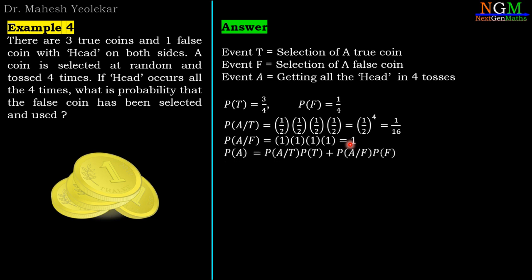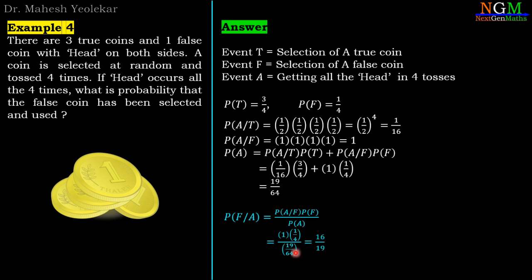Now the total probability of A is equal to probability of A given T into probability of T, plus probability of A given F into probability of F. If we substitute all the values, then probability of A is 19 by 64. We have to find the probability of the false coin when getting all the 4 heads. So by the Bayes theorem, probability of A given F into probability of F divided by probability of A. Substitute all the values, 1, 1 by 4, 19 by 64, and if we simplify, it is 16 by 19, the probability of the false coin when all the 4 tosses are head.